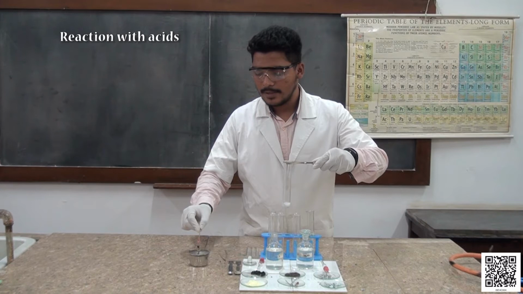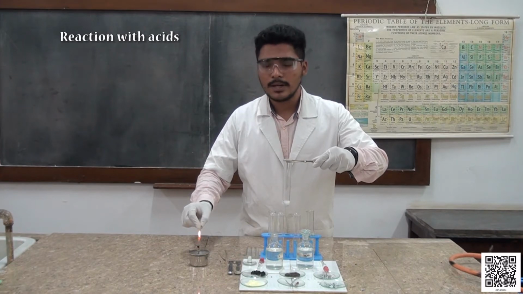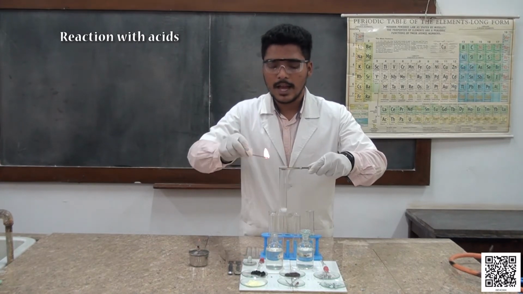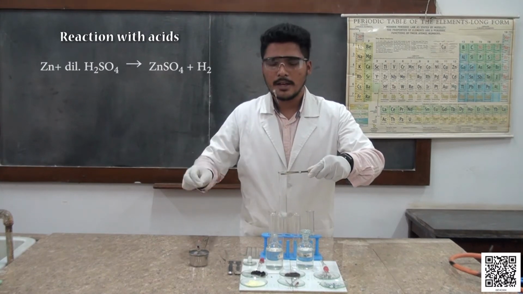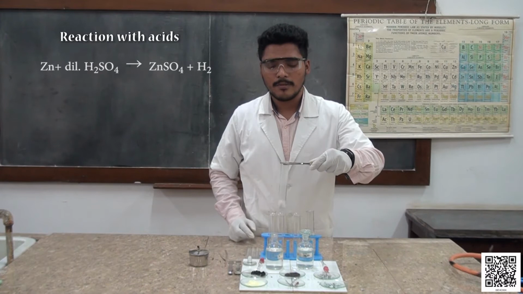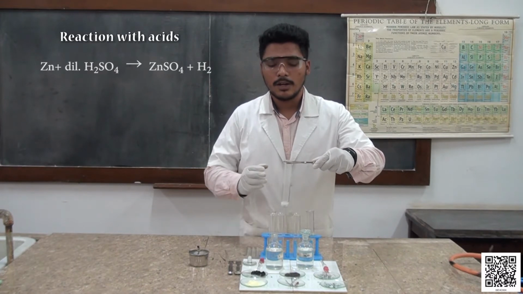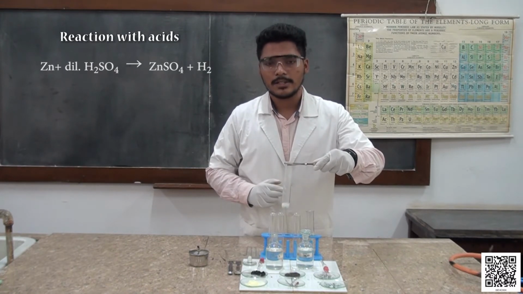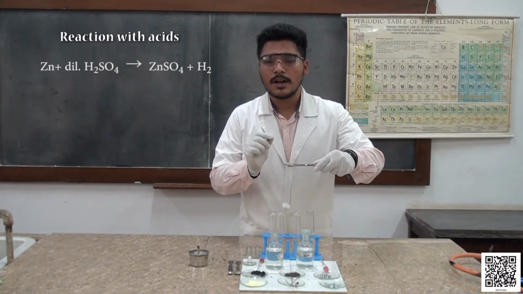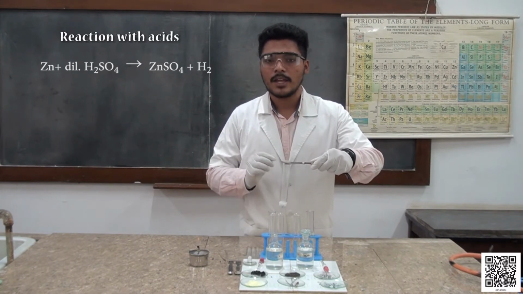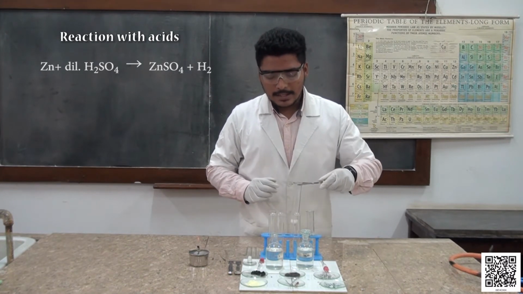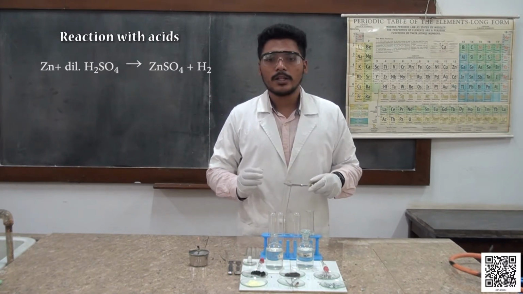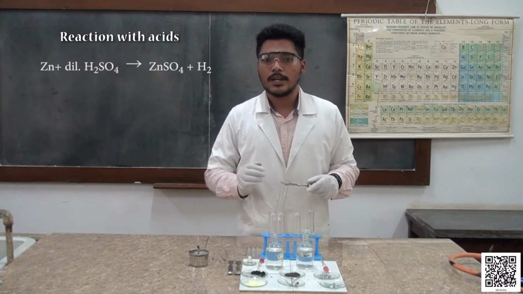Now, I am going to bring the splinter near this reaction. See here the beautiful pop sound which arose due to the evolution of hydrogen gas. This pop sound confirms the presence of hydrogen gas. So this is the reaction of a metal with dilute sulfuric acid.